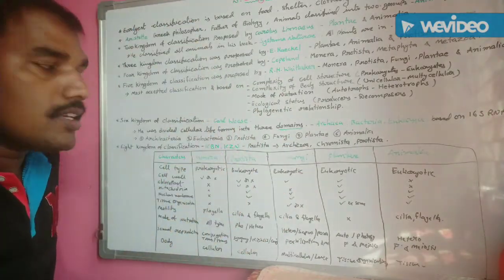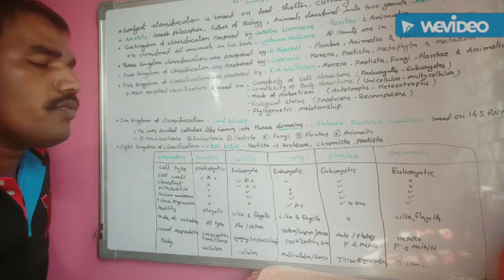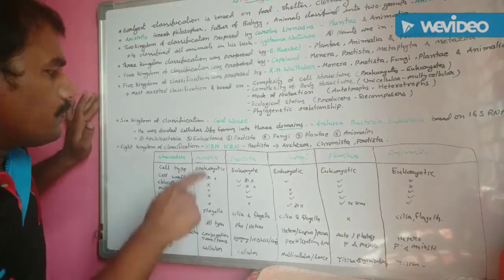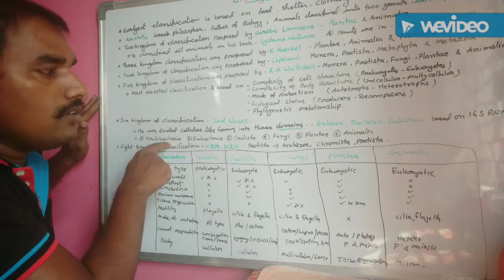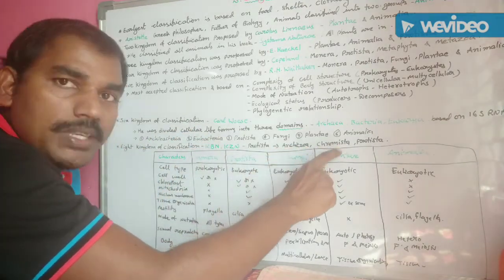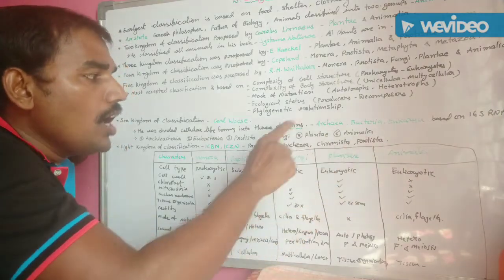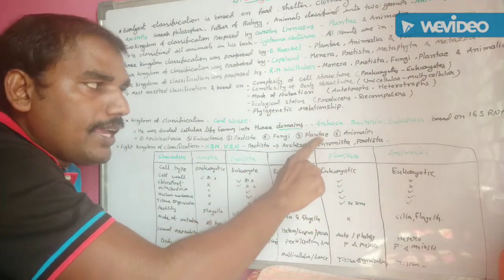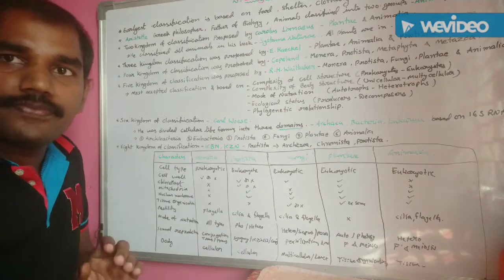So what sequential kingdoms are present in this eight kingdom classification? The first one is Archaebacteria, Eubacteria, Archaezoa, Chromista, Protista, Fungi, Plantae, Animalia. Understand?